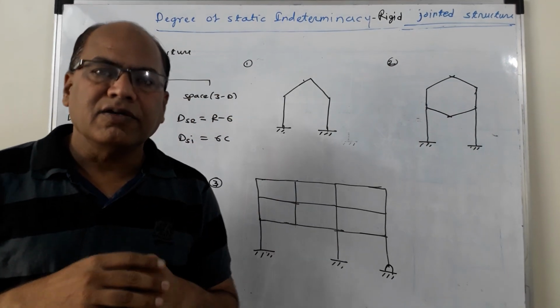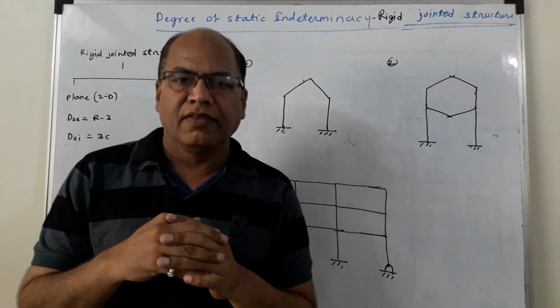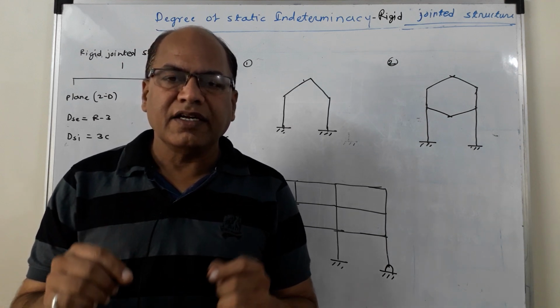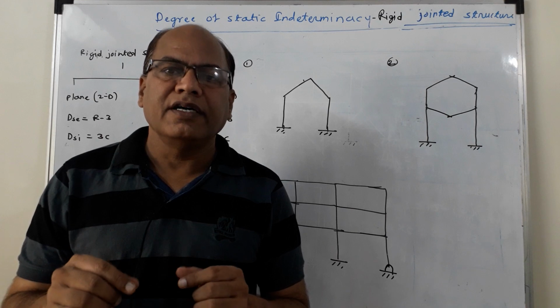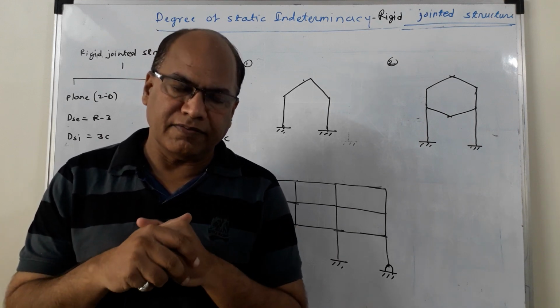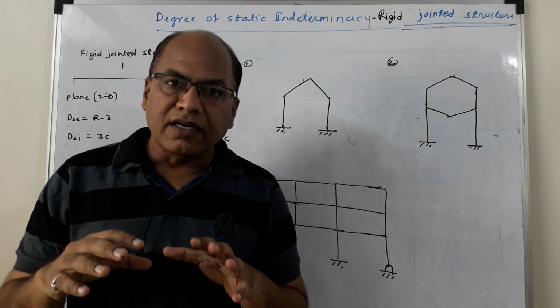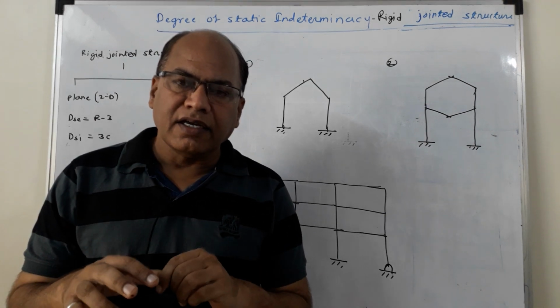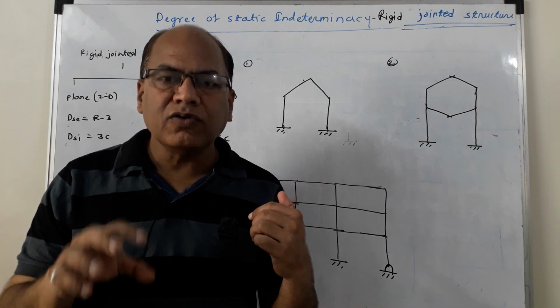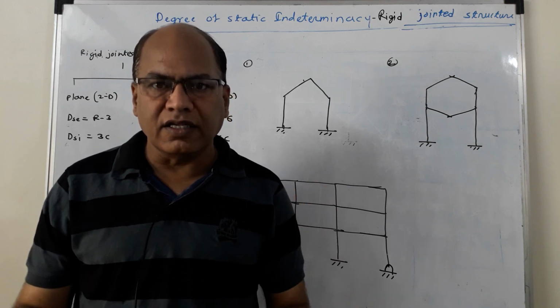Here, in case of rigid jointed structures, the structure is statically determinate internally if its members form an open configuration. It is statically indeterminate internally if the members form closed loops or closed cells.